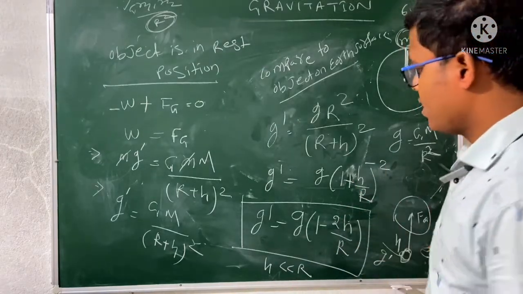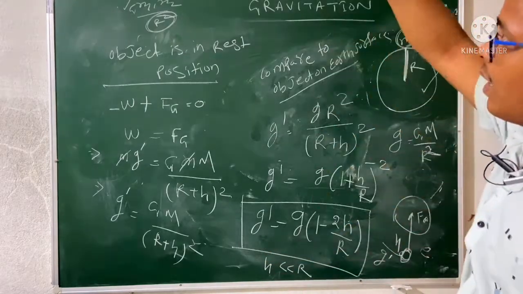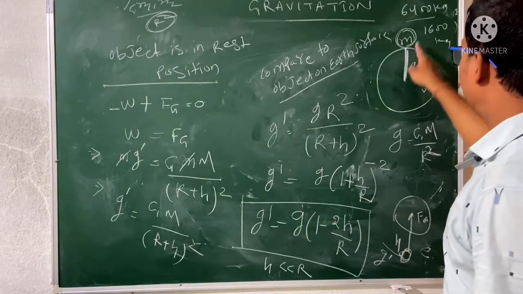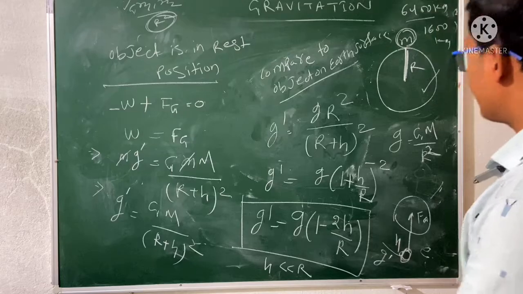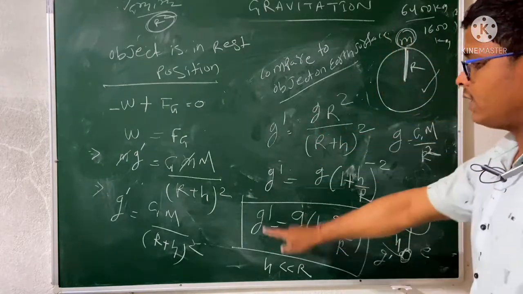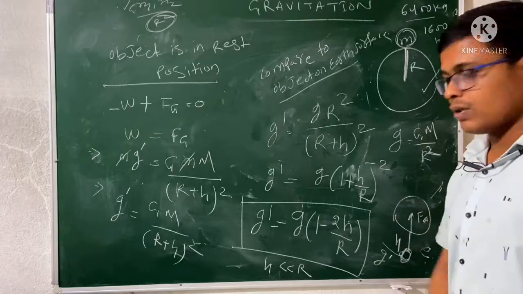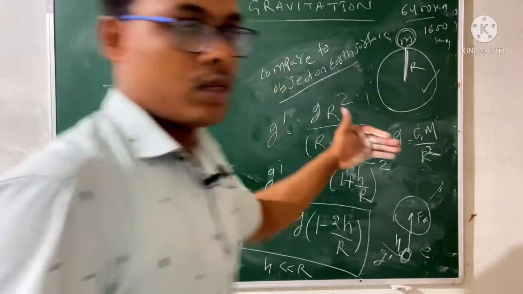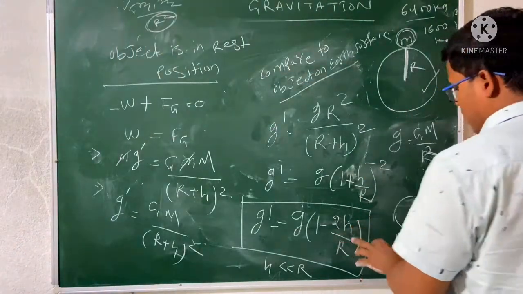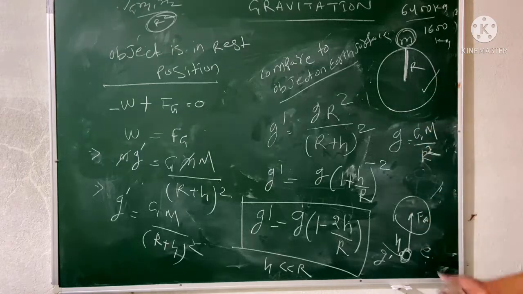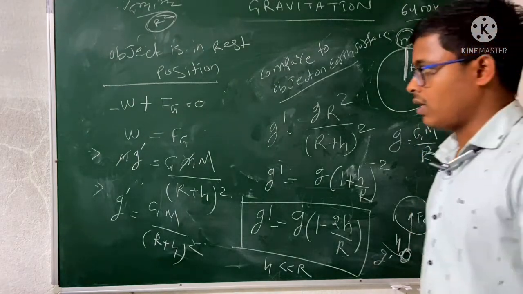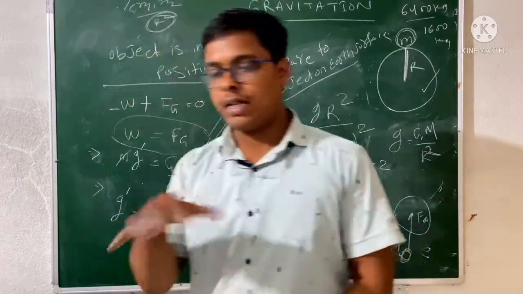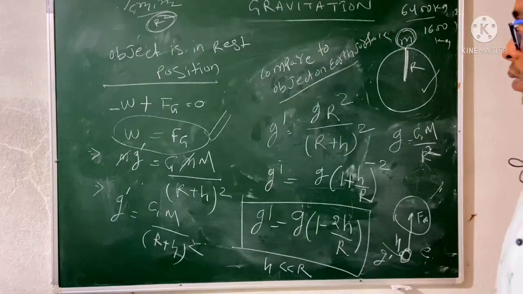So again I am explaining, g dash is the acceleration due to gravity when the object is situated at a height h, and g is the value when the object is on the earth surface. R is the radius of the earth. So this is the expression of the acceleration due to gravity at a height h. Remember these things. R is the radius of the sphere and h is the height at which it is situated. Remember this equation, it is always correct. Okay, we'll stop here.